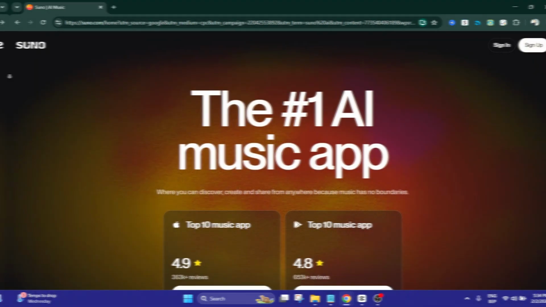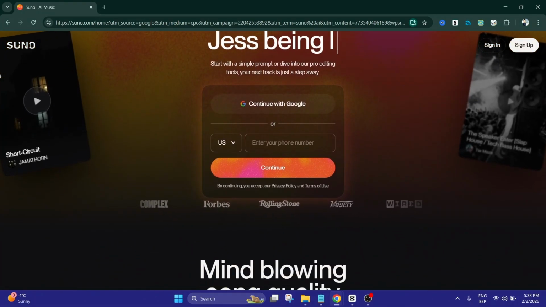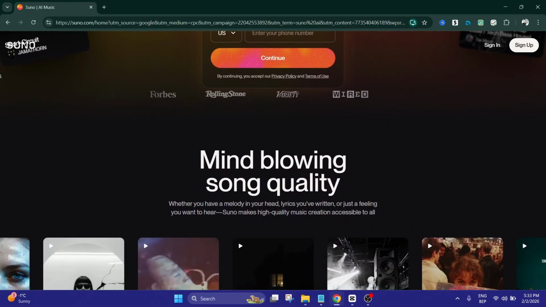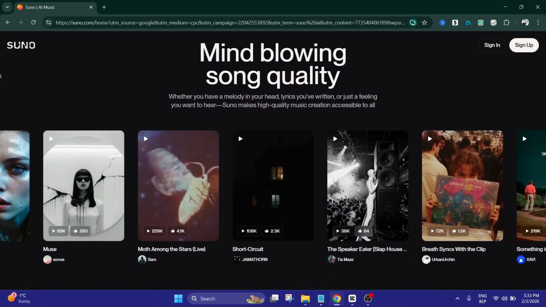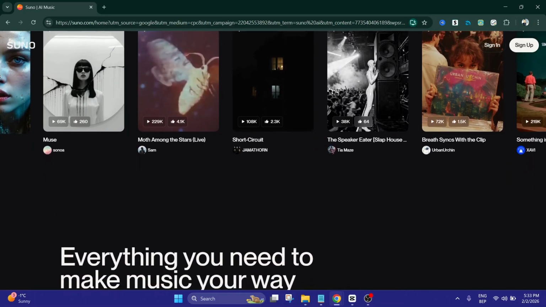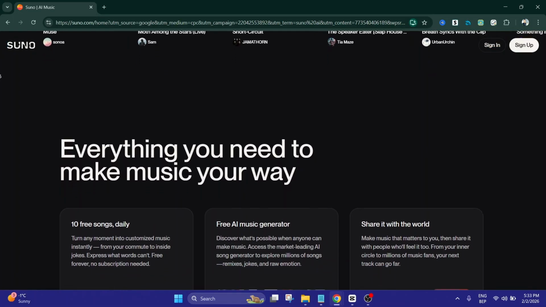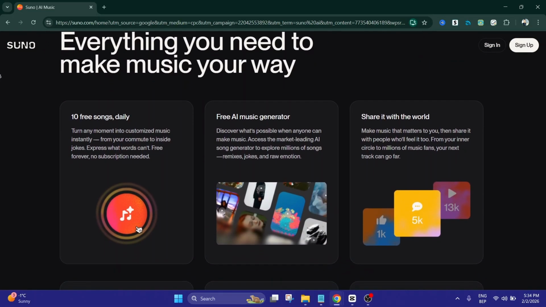Another advantage is the range of styles and customization available. You can generate anything from simple backing tracks to more complex compositions, and some tools let you tweak tempo, instruments, or vibe. This gives you flexibility to experiment and refine the sound until it fits your project. Suno AI also works quickly, giving results in a matter of seconds or minutes rather than hours, which is helpful when you need music fast.